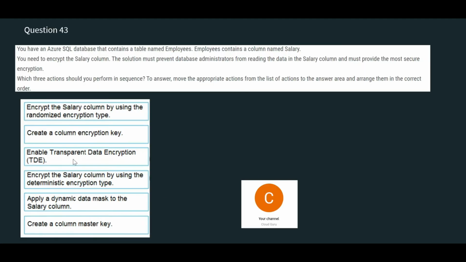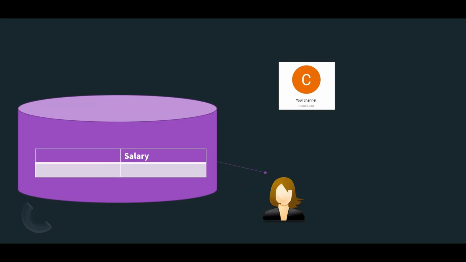The third says transparent data encryption. This is used for encrypting the database at rest. Here the requirement is just the salary column. You don't want to encrypt the entire database. If you want to encrypt the entire database, you can use TDE. That will encrypt the data at rest, which means when the data is stored here, it is encrypted. If you fire select queries and you don't have access, you cannot see the data. The entire data is encrypted.